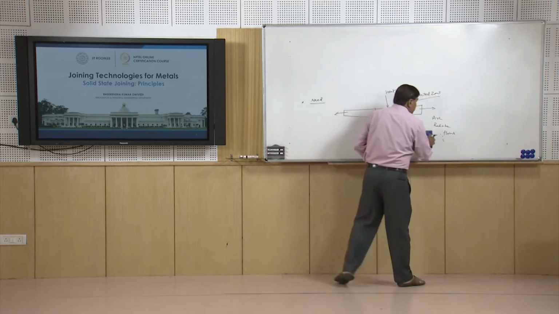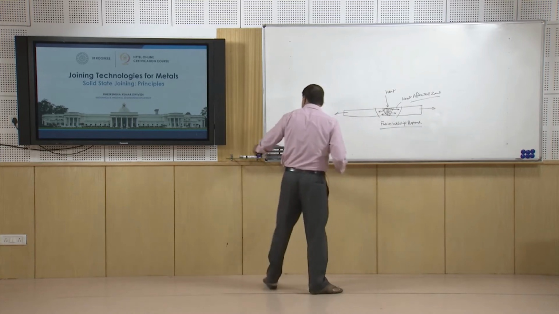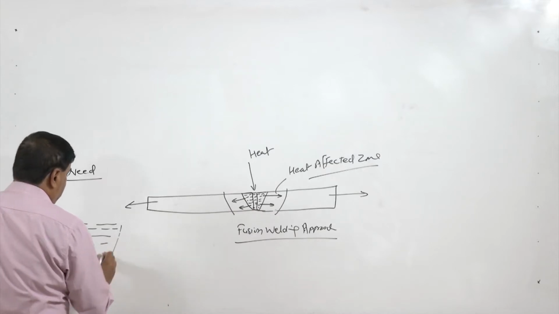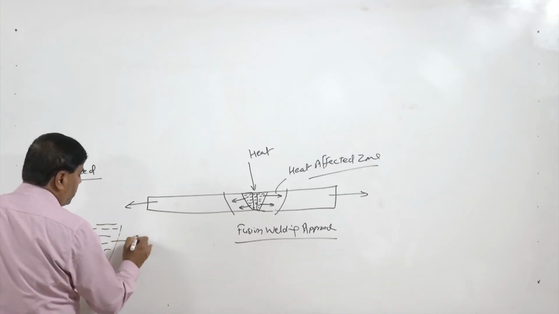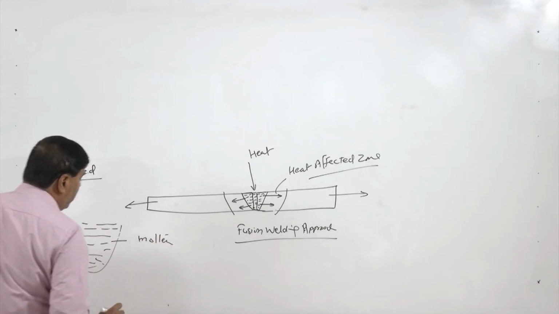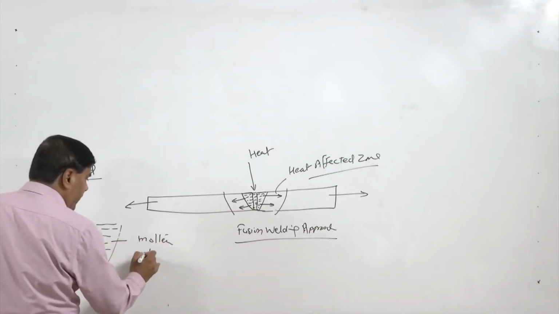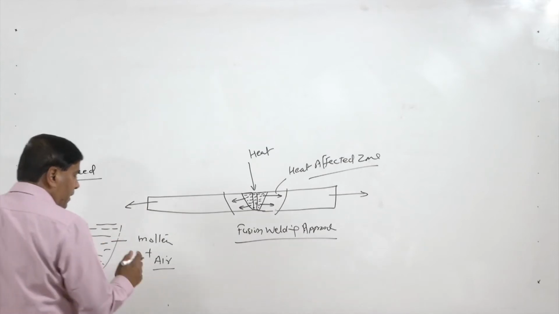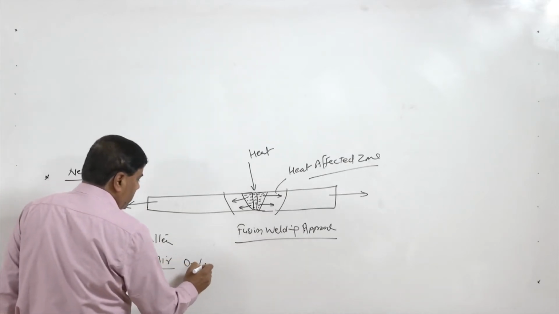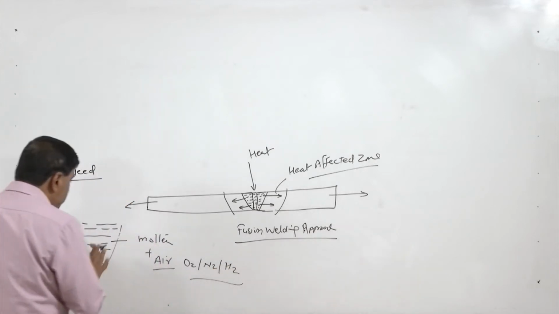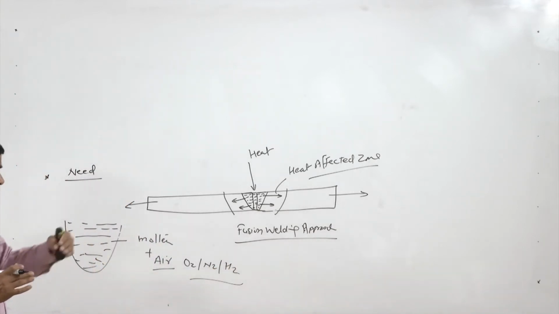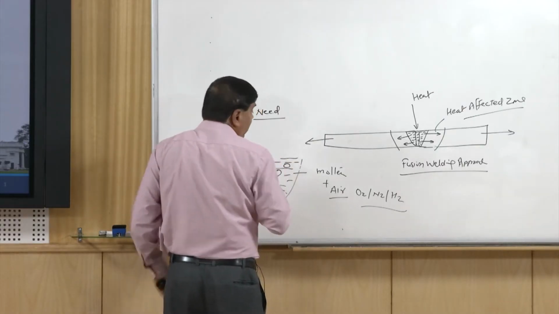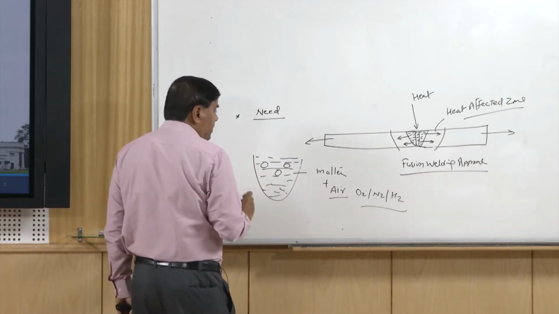Another problem which is encountered in fusion welding is that the weld metal produced is first brought to the molten state, and in the molten state it has a tendency to react with the gases present in the atmosphere. Oxygen, nitrogen, and sometimes hydrogen also interact with the molten metal and form their oxides, nitrides, hydrides, or even the gases may get dissolved in the molten metal, and under higher cooling rate conditions these can lead to porosity.